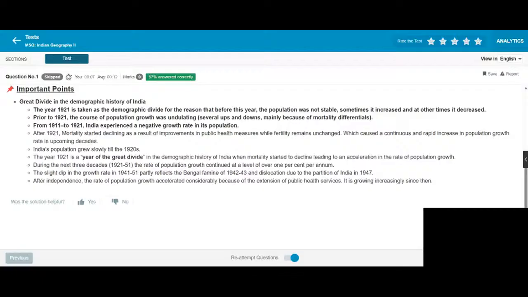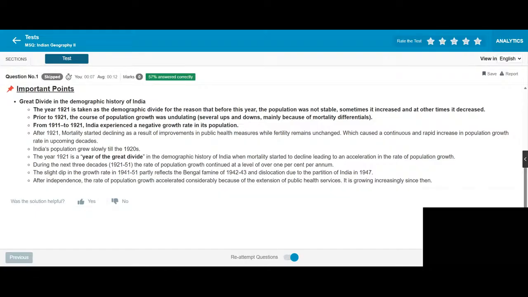This year, 1921, is taken as the demographic divide for the reason that before this year the population was not stable. It increased at one time and decreased at another. Prior to 1921, the course of population growth was undulating, with several ups and downs, mainly because of mortality differentials. From 1911 to 1921, India experienced a negative growth rate in its population.